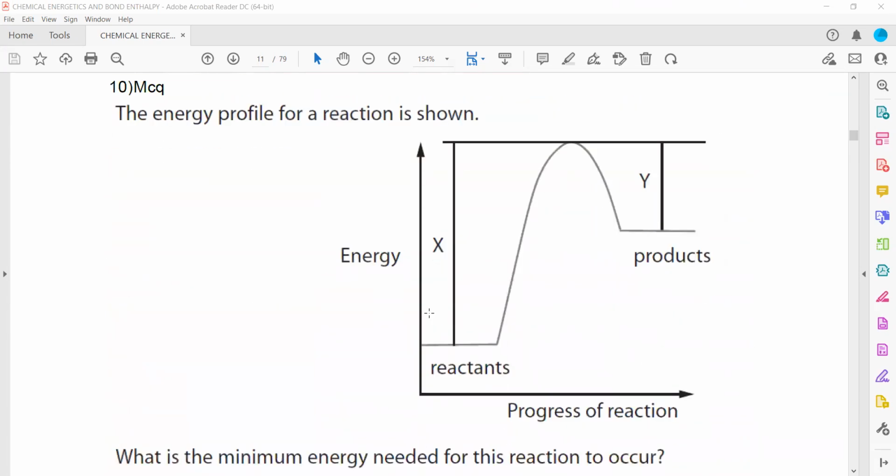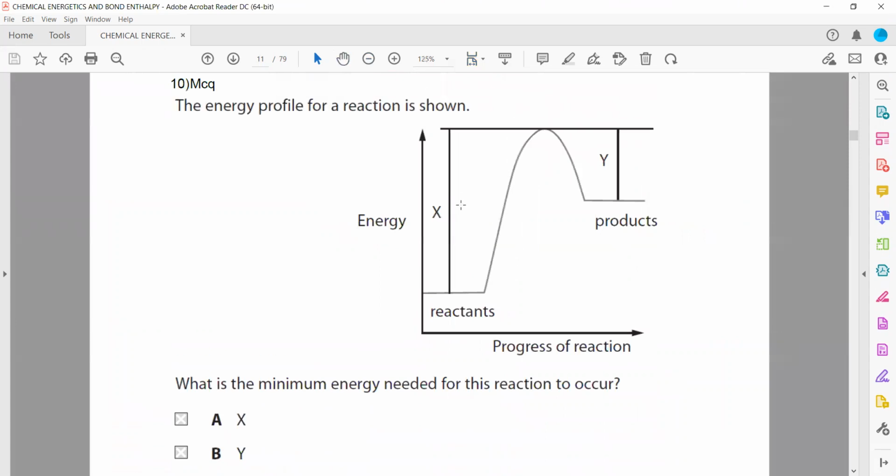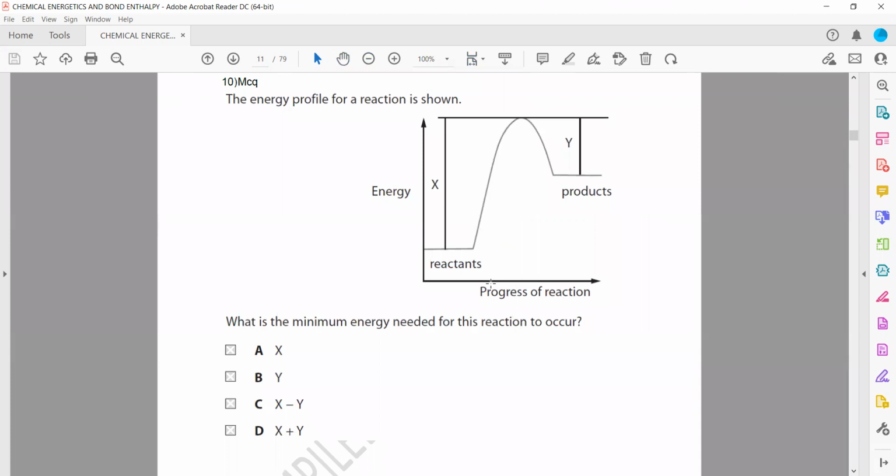Then question 10: the energy profile diagram for the reaction is shown. What is the maximum energy needed for this reaction to occur? Basically, the activation energy. What is the activation energy? The energy from the reactant till the point where the reaction starts is called activation energy. This is the amount of energy we need to start up this reaction. So which one is this? This matches with letter X.